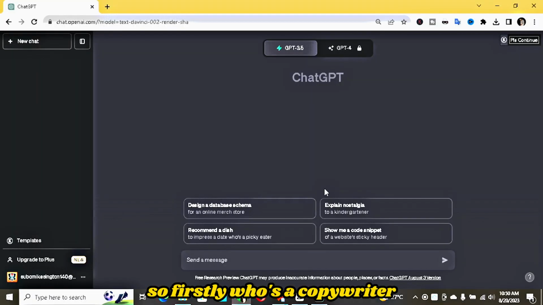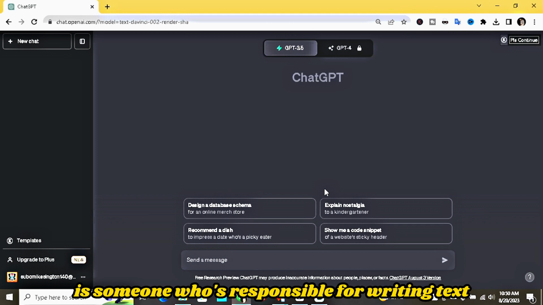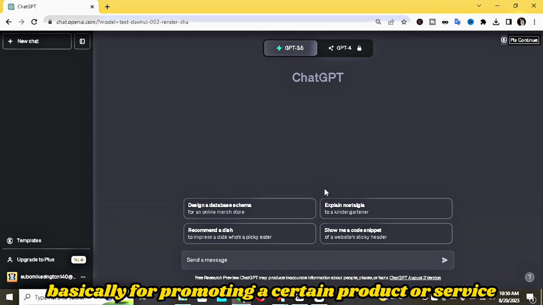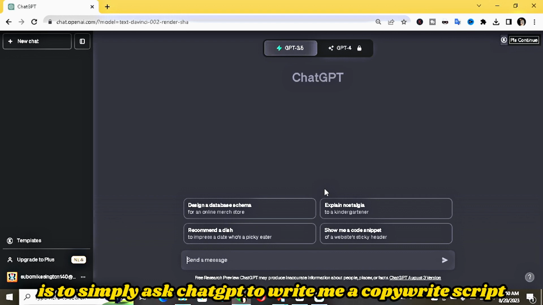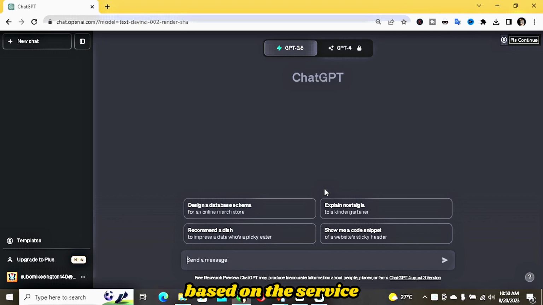So firstly, who's a copywriter? A copywriter is someone who's responsible for writing text, basically for promoting a certain product or service, majorly for marketing. So basically what we're going to do in ChatGPT is to simply ask ChatGPT to write me a copyright script based on the service, or to recommend the service, or to promote the service.